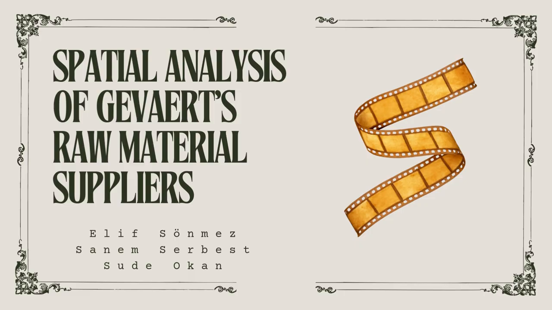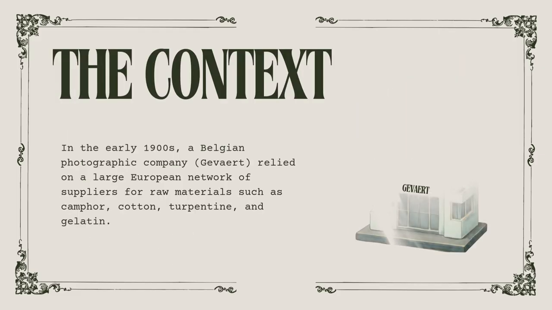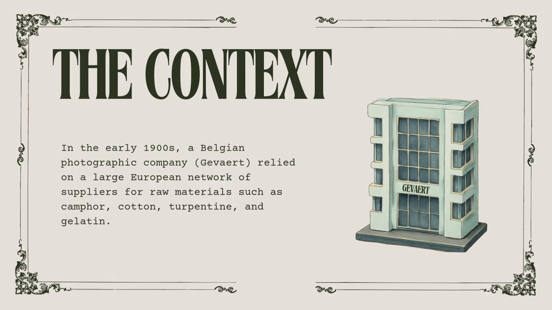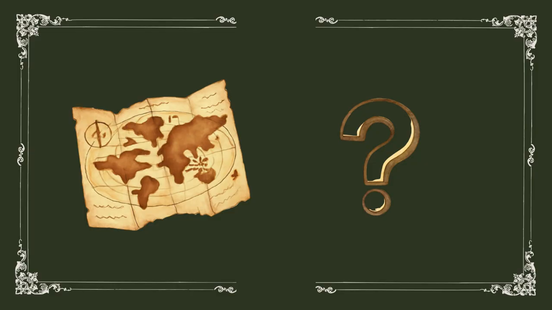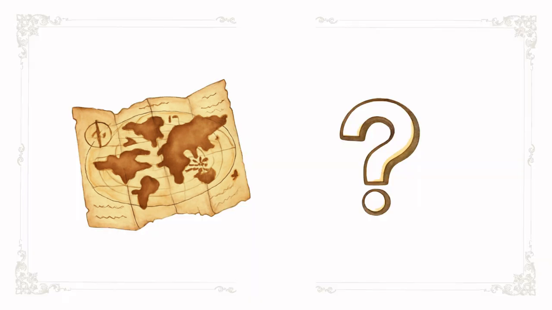Our research is a spatial analysis of Gevaert's raw material suppliers. In the early 1900s, Gevaert, a Belgian photographic company, relied on a large European network of suppliers for raw materials such as camphor, cotton, turpentine, and gelatin. Rather than focusing only on factories and inventions, how are the supplier networks behind Gevaert's production spatially structured?